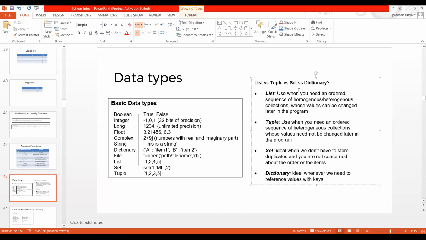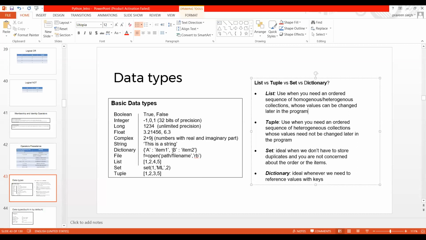Now what is a dictionary? As I mentioned earlier, it is key and value. A dictionary is ideal whenever we need reference values with keys. Suppose I have created this kind of dictionary and I want to access item 2. How am I going to access it?